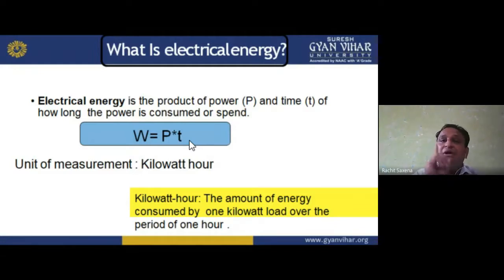1000 watt hour is equal to 1 unit. 1000 watt is always your 1 unit. Okay, so kilowatt hour is the amount of energy consumed by a 1 kilowatt load over the period of 1 hour. I hope you understand.